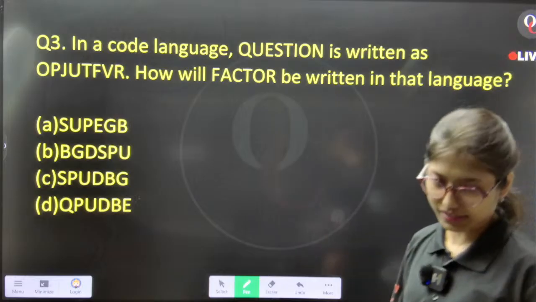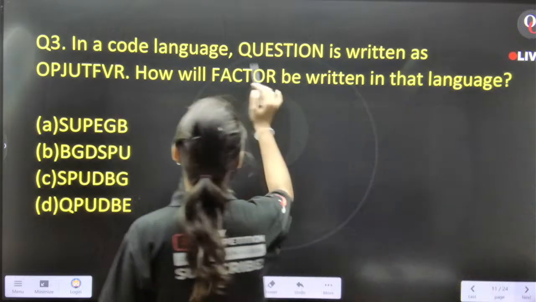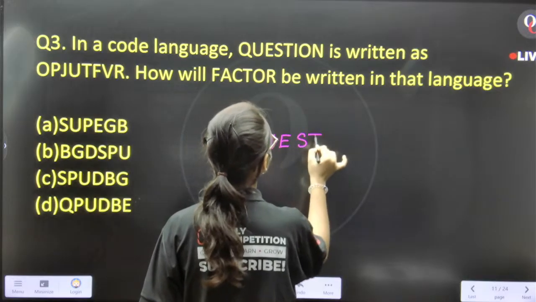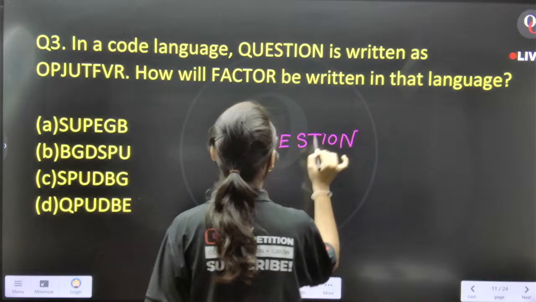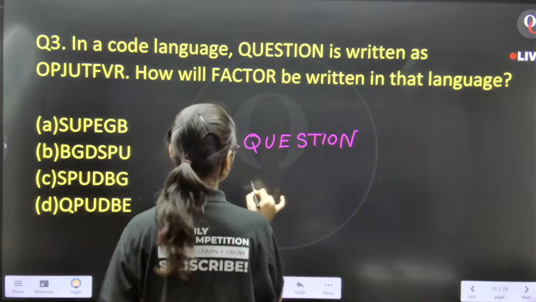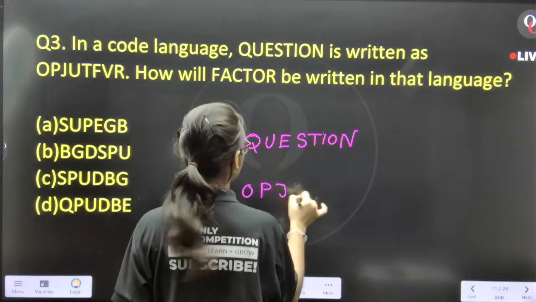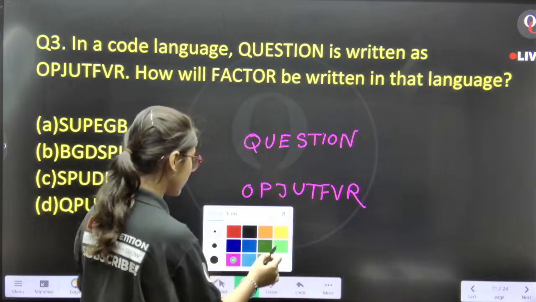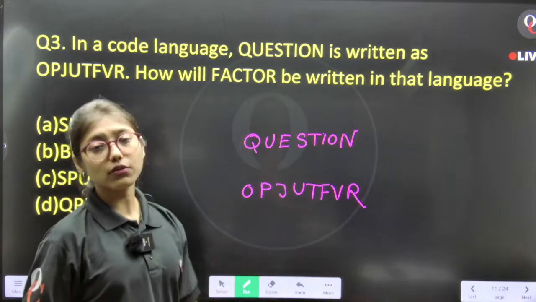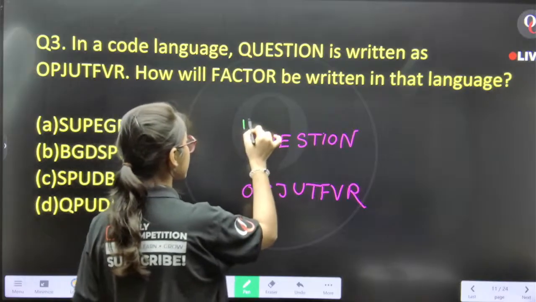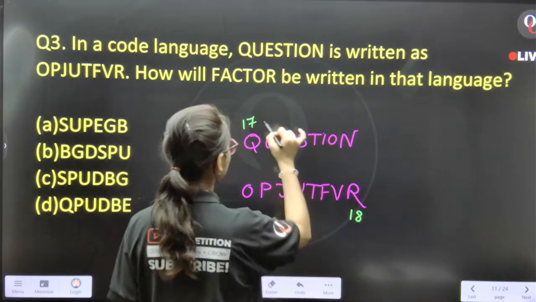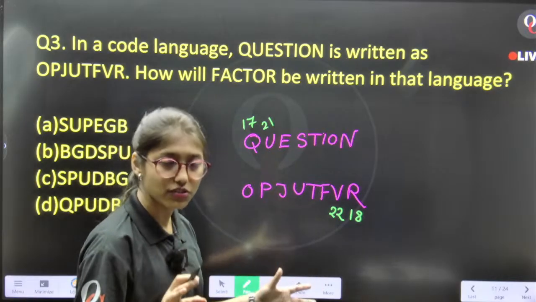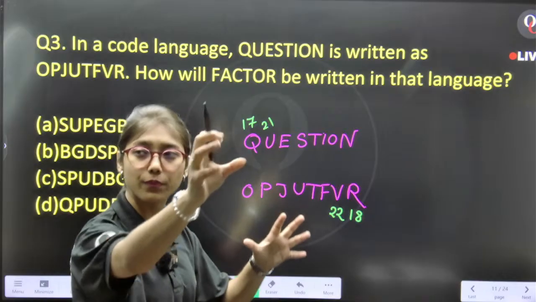Yes. Shrihan, you are correct. And the pattern here itself is: Question is written as OPJUTFVR. What is the pattern here? Position value of each and every letter is what? 17, 18, 21, 22. I'm writing the position value in such a way that you will be able to understand the pattern.